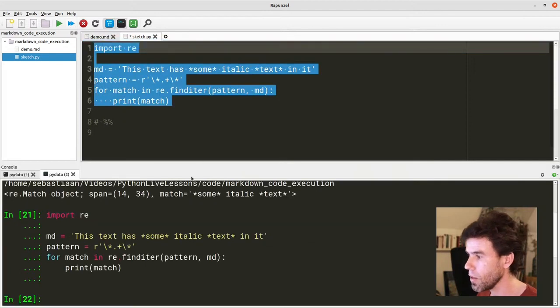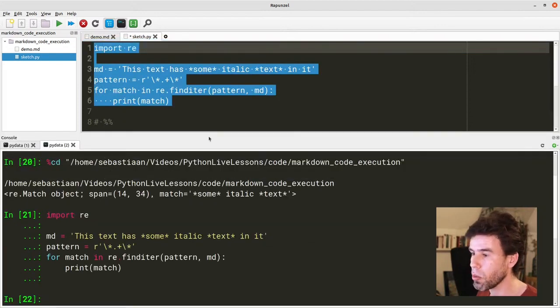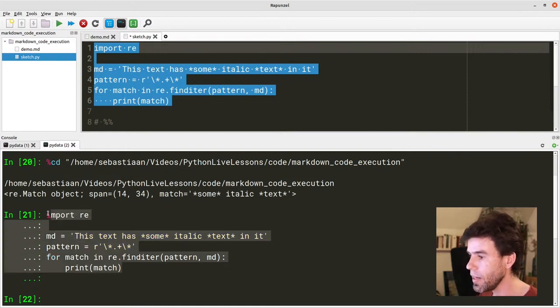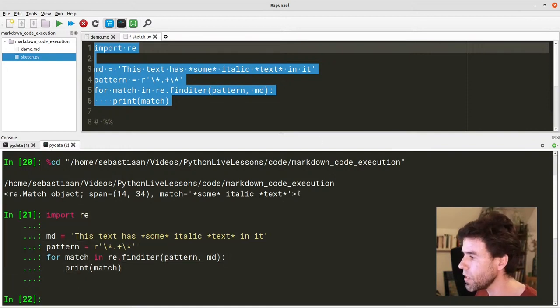Okay. And now you see at the bottom, the IPython terminal appears. And what has effectively happened is that this code that I wrote is copy pasted into the terminal and executed as if you would have typed it there. So here, this. And the output, and that's a bit annoying I find, but that's the way it is, always appears above rather than below the stuff that's executed. So this is the output. So there is one match object.